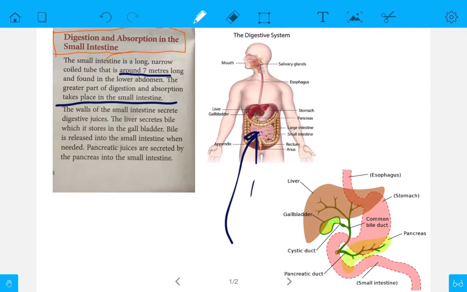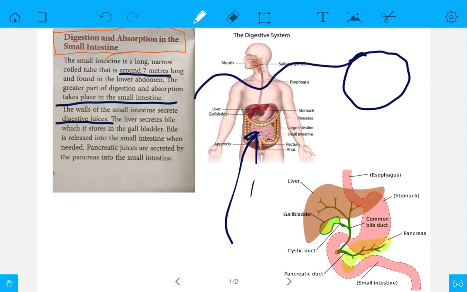What happens? The wall of the small intestine secretes digestive juices. Suppose this is the small intestine, like this. From this wall it secretes digestive juices whenever required. The liver secretes bile, which is stored in the gallbladder. Now we all know the liver secretes bile.